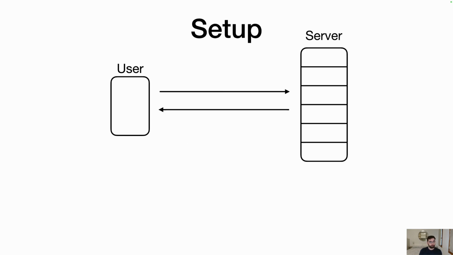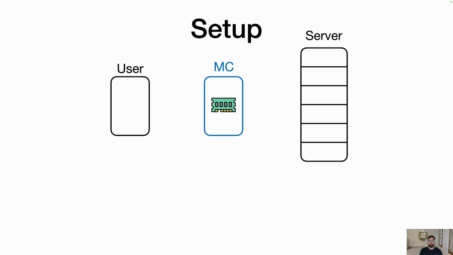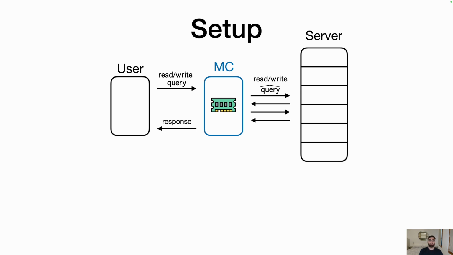So here's the setup as before. We have the user and the server. Now we have some intermediary, MC for a memory checker, standing in between these two. So the user can issue a read or write RAM query to the memory checker. The memory checker can then issue a bunch of read or write RAM queries to the server. And then finally, on a read from the user, the memory checker is going to give some response back.